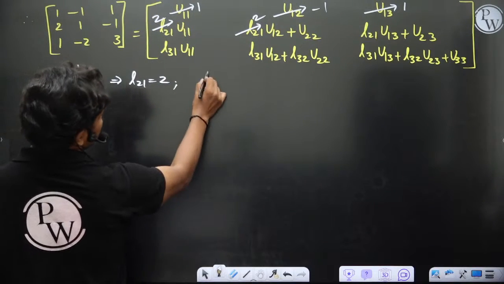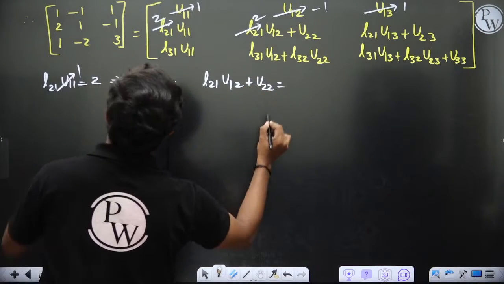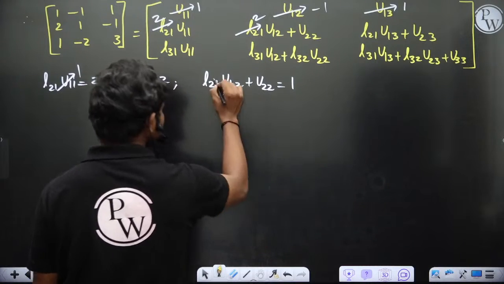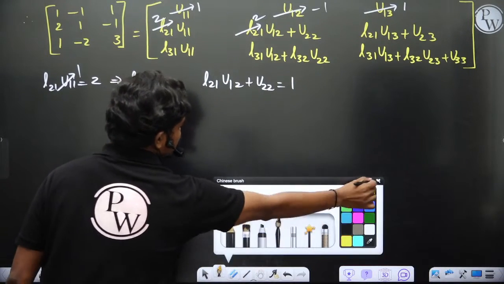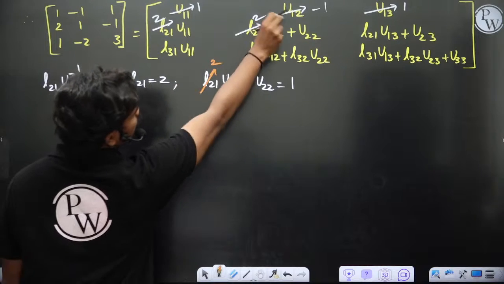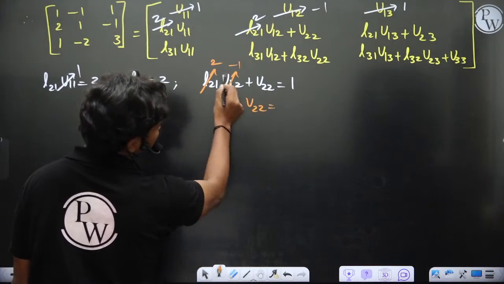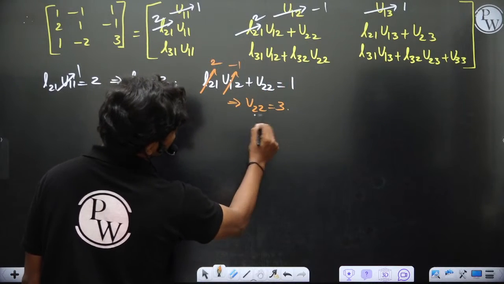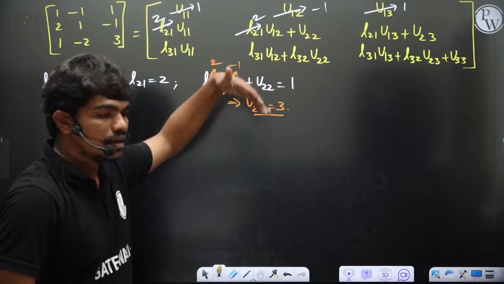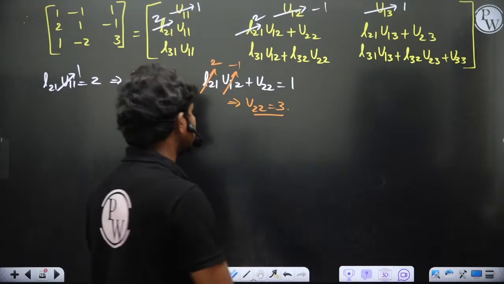Now let's see, L21 U12 plus U22 is equal to 1 again. L21 is 2 because you have calculated this here, U12 is minus 1, so this tells you U22 is equal to minus 2 plus 1, so this is 3. So U22 is equal to 3. It's slightly calculative. That's why many times in the GATE exam only once or twice this question has come up. So I'm putting it in the last lectures.